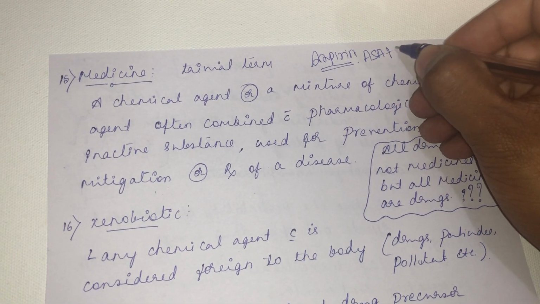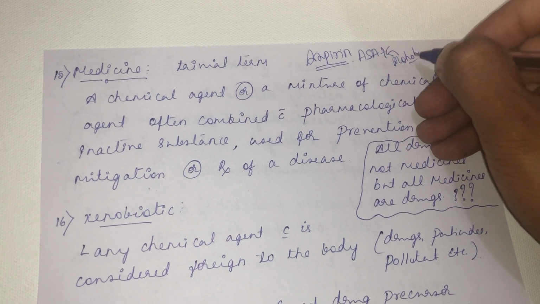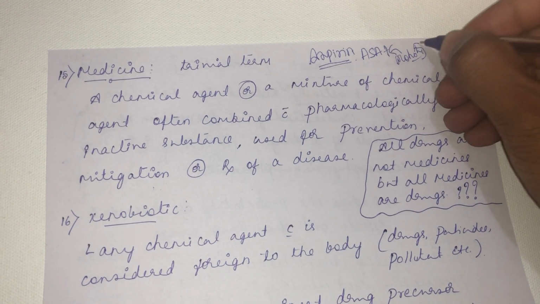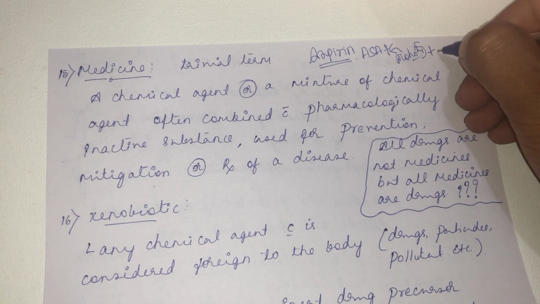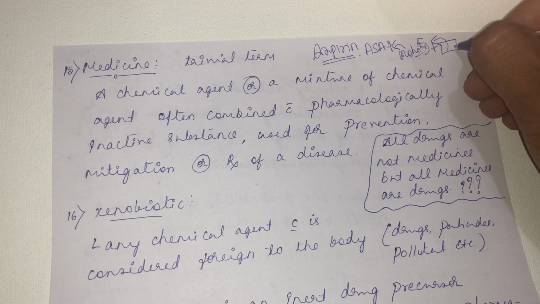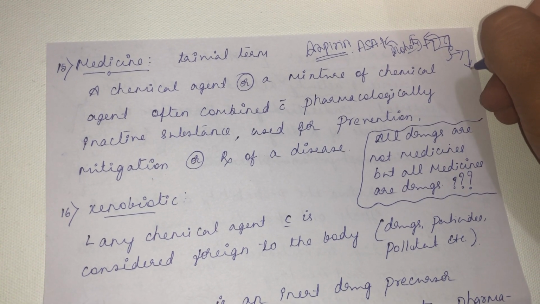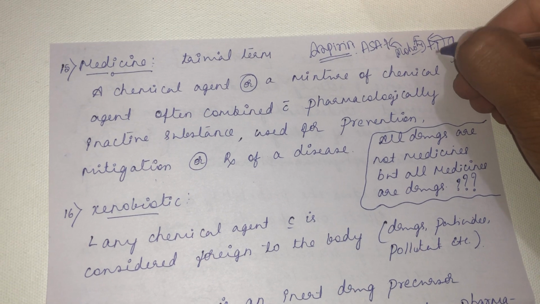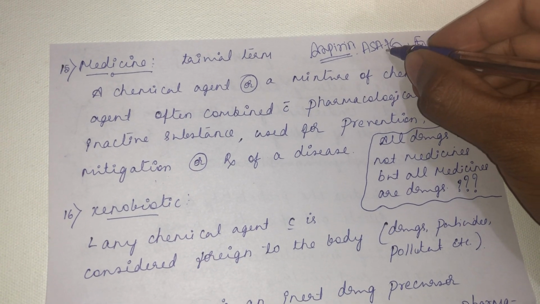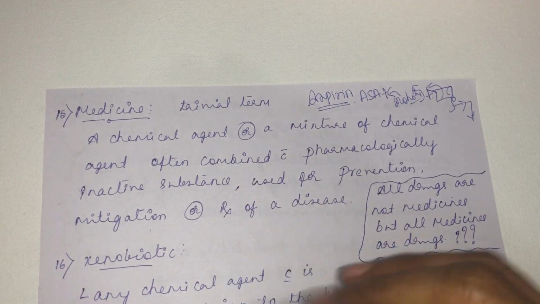For that, some other compound, for example the monohydrate form or trihydrate form of aspirin, will be added to it. And along with that, some other excipients, some vehicles will also be added to this aspirin. Then it will be prepared as a dosage form, then given to the patient. So when you add excipients and the other constituents to the aspirin, it becomes a medicine. That is the basic difference between a drug and a medicine.